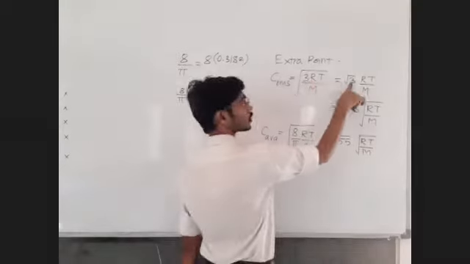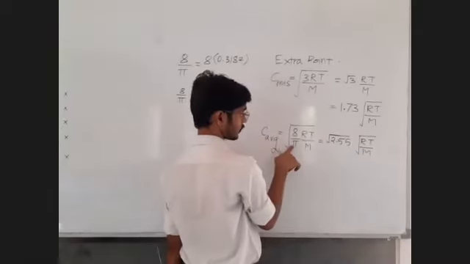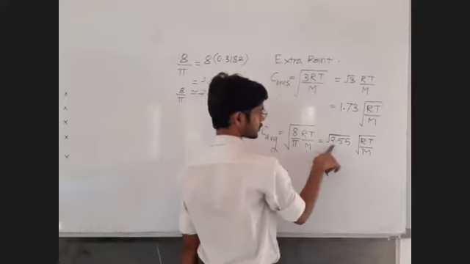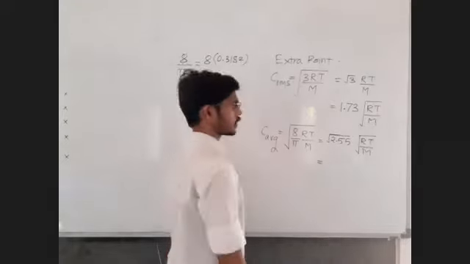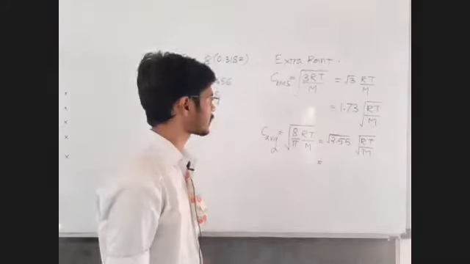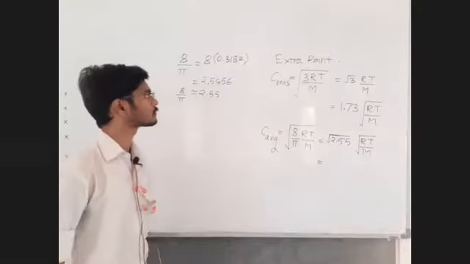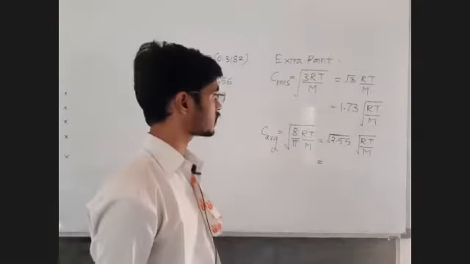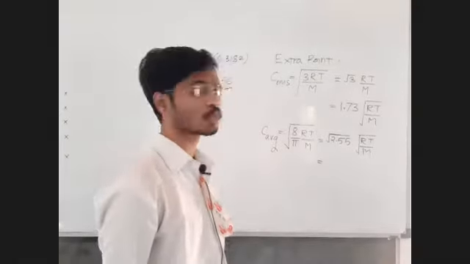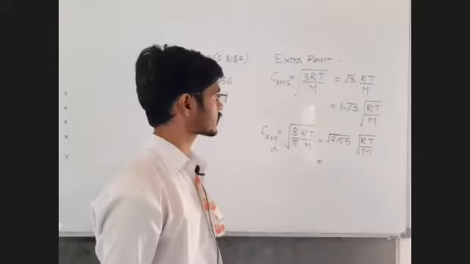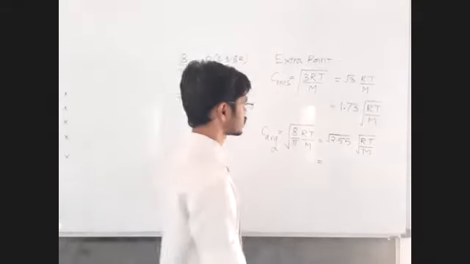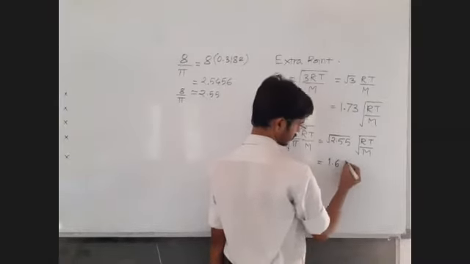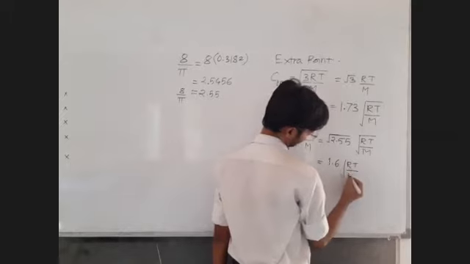Here we have to calculate root 3. This value 8 upon pi is 2.55. What is the square root of 2.55? Reply in the chat box, approximate answer. Tell me fast. Yes, it is 1.6. 1.6 square is 2.56. 16 square is 256, so 1.6 square will be about 2.55. So let us write this as 1.6 under root RT upon M.